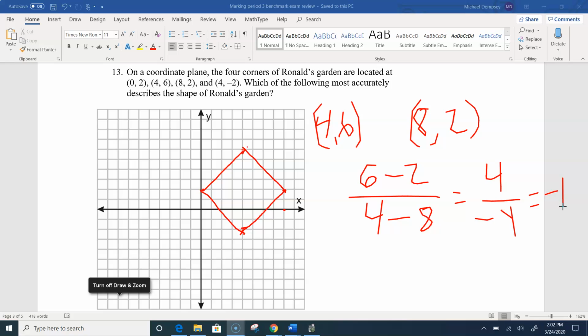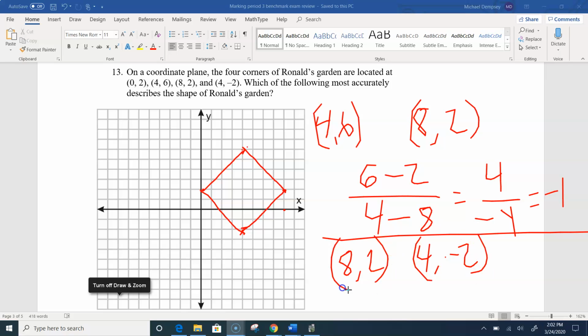Okay, so now let's look at that same point (8, 2) to the next point down at the bottom, (4, negative 2). Let's think about what that slope ought to be. If I subtract the y's in the top, we have 2 minus negative 2 over 8 minus 4. We have 2 plus 2, which is 4. 8 minus 4 is also 4. So I get 4 over 4, which is positive 1.